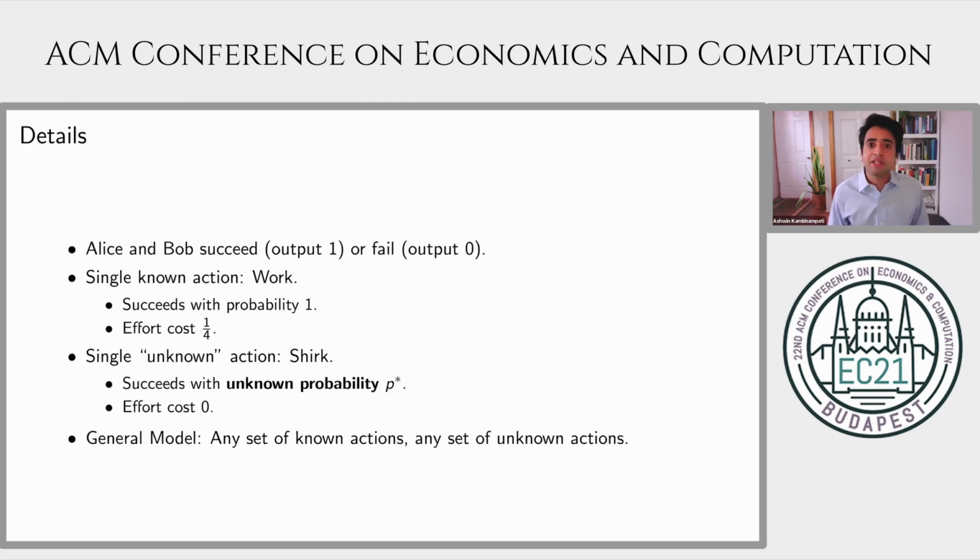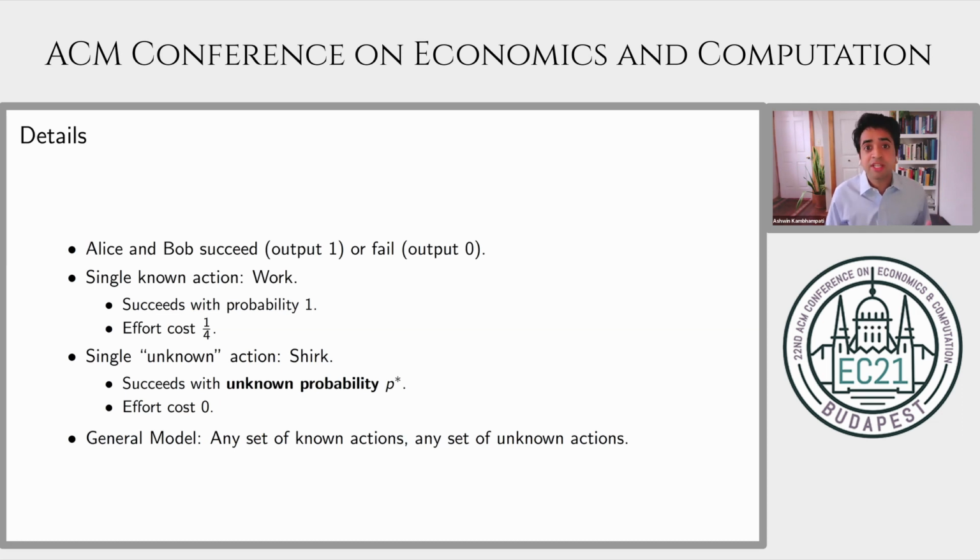Let's fill out some details from the infographic I showed earlier. So Alice and Bob can either succeed, make a sale, or fail. Success will be valued by the principal at 1, and failure will be valued by the principal at 0. There'll be a single action that is known to the principal, work, and this will result in successful completion of each of these tasks with probability 1, and it will have an effort cost of 1/4.